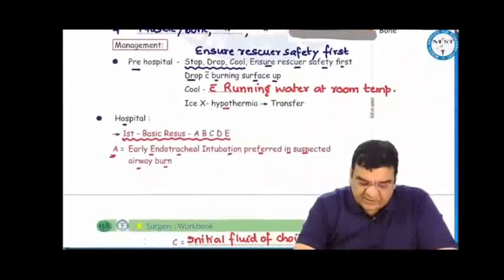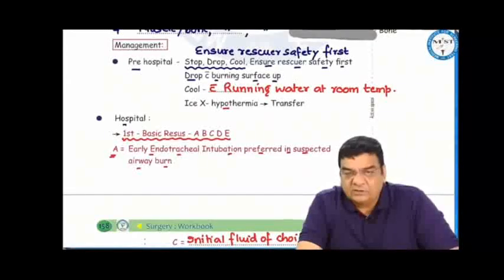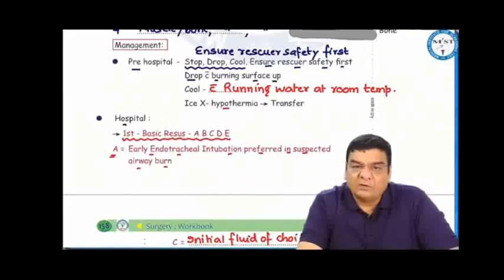To manage these burn patients, the pre-hospital management ensure the rescue of safety first and follow the protocol: stop, drop, and cool. Stop the burning process, drop the burning person on the ground with the burning surface up, and cool this burn wound with running water at room temperature. Ice should not be used for cooling because it can cause hypothermia.